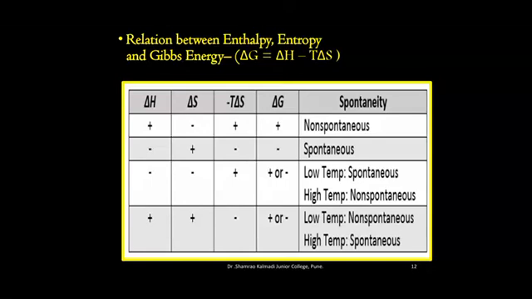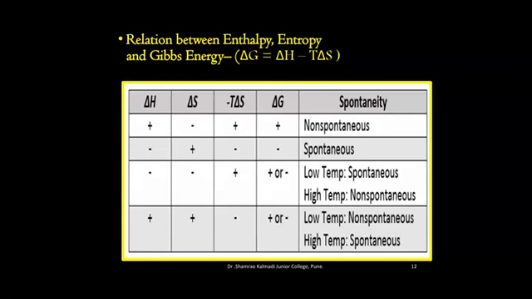By substituting the values in the equation, delta G is equal to delta H minus T delta S. If delta H is positive, delta S is negative, then the product minus T delta S is positive and delta G becomes positive. Then the reaction will be non-spontaneous. If delta H is negative, delta S is positive, then the product minus T delta S is negative, delta G will be negative and the reaction will be spontaneous.